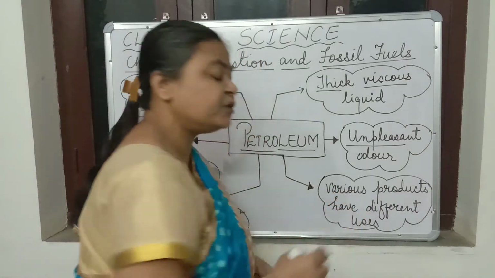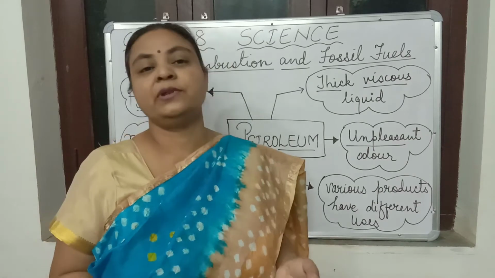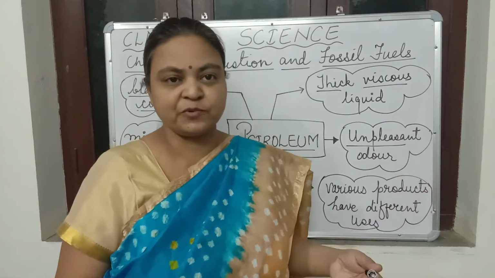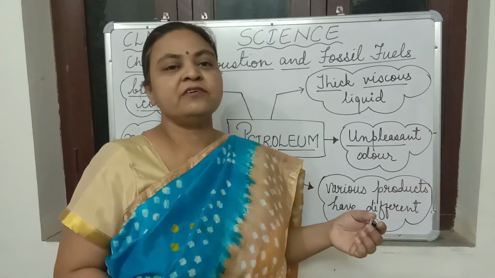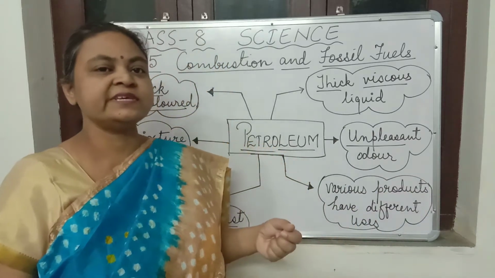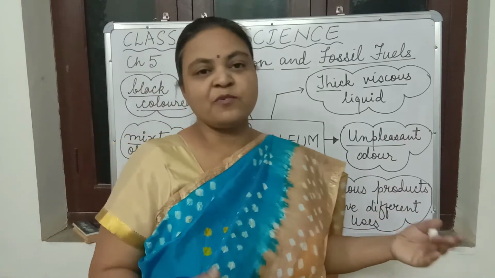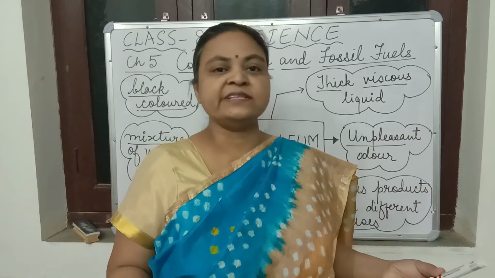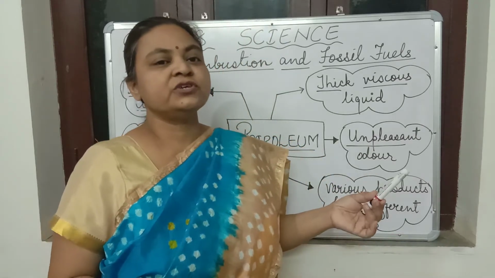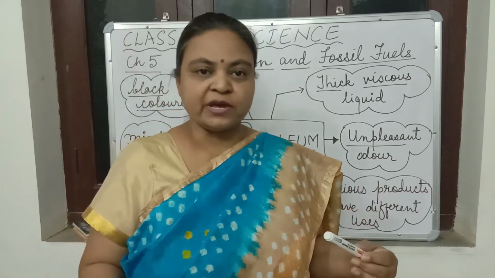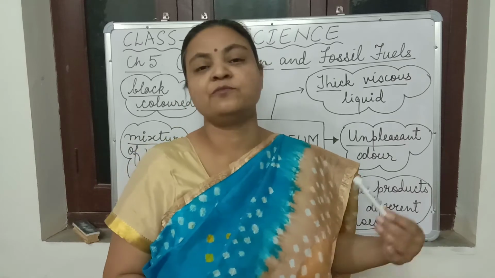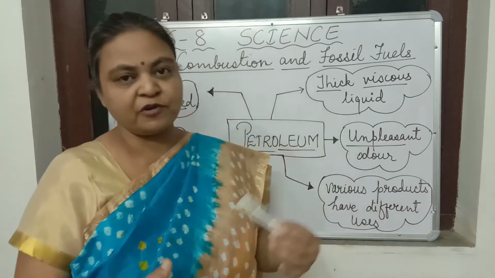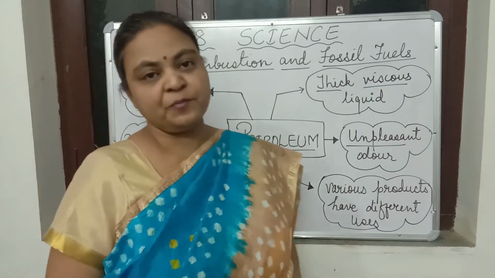Now, the various products which are obtained from petroleum also have different applications. Petrol is one of the products. It is used in vehicles as fuel. Kerosene, a purified form of kerosene, is used as jet fuel. There are various petrochemicals which give you different products. Even paraffin wax is obtained as a byproduct from the distillation of petroleum.